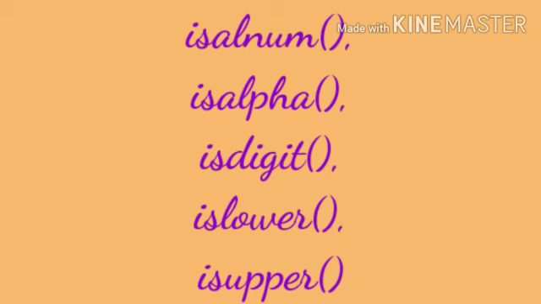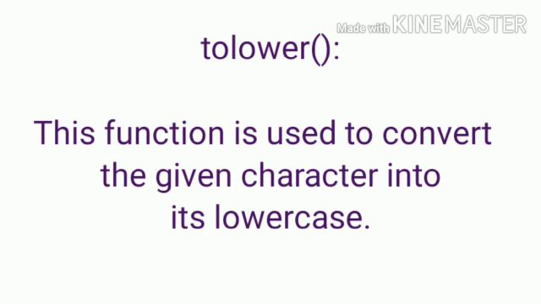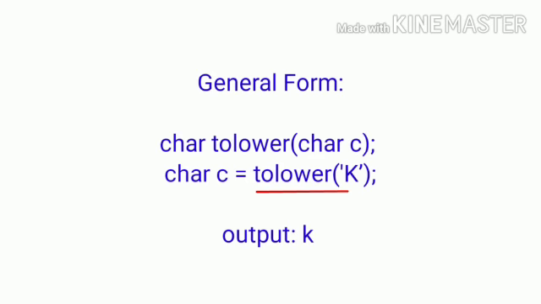The next concept is toupper and tolower, which are used to convert the given character into another case letter. The toupper function is used to convert the given character into an uppercase letter. That is, if you give a small letter, it is converted into a capital letter. Next function is tolower. tolower converts the given character into a lowercase letter. The general format of tolower is: char tolower, function name, within parentheses give the character, that is char c. This is the syntax of the tolower function.